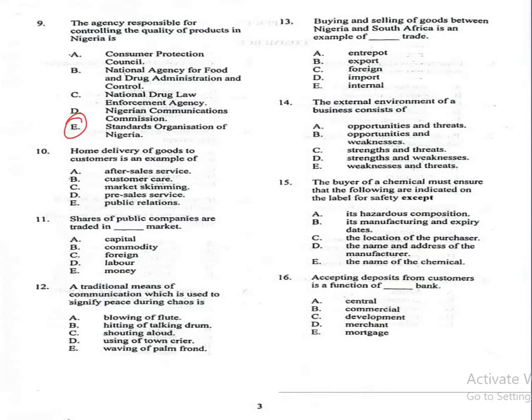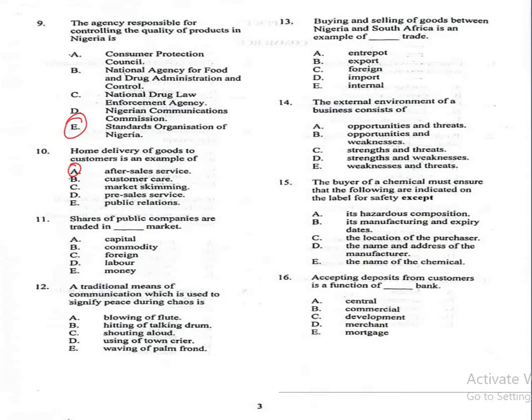Question number 10. Home delivering of goods to customers is an example of A. After-sales service, B. Customer care, C. Market scheming, D. Pre-sale service, E. Public relations. The correct answer is A. Home delivering of goods to customers is an example of after-sales service.